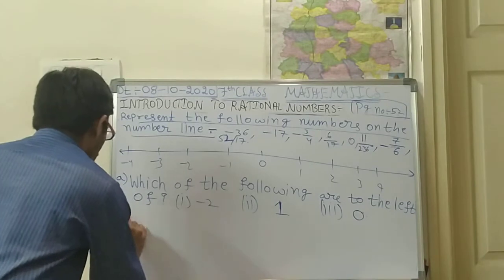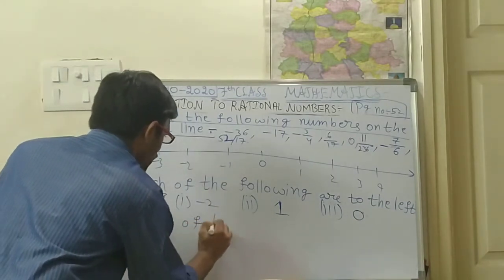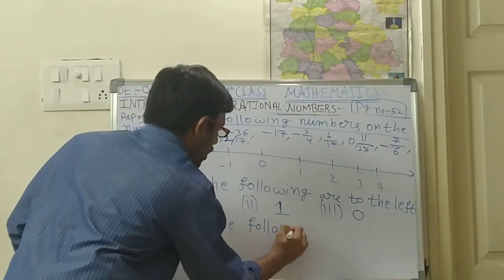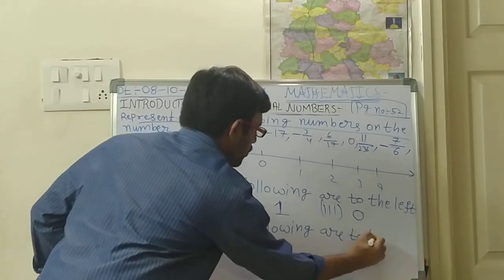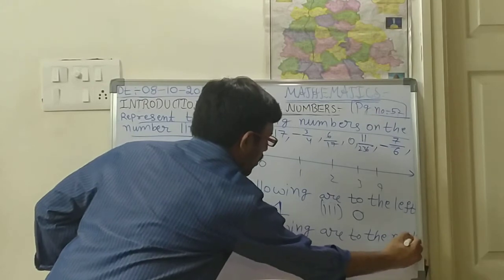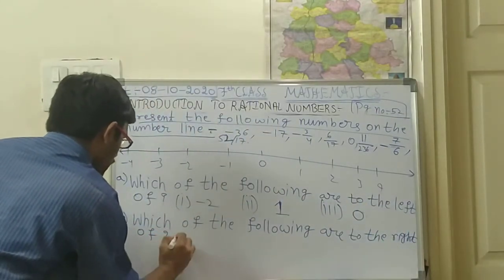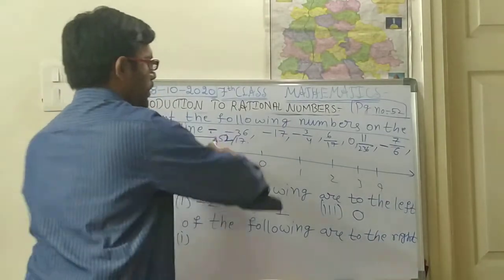Next, B bit. Which of the following are to the right of: first one. To the right means that side.